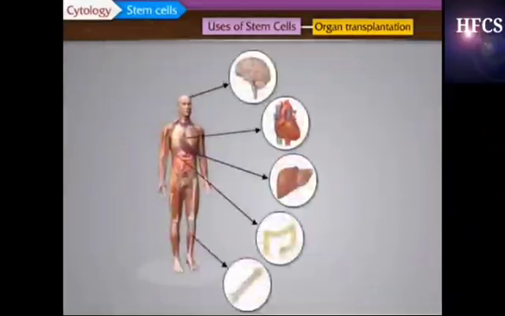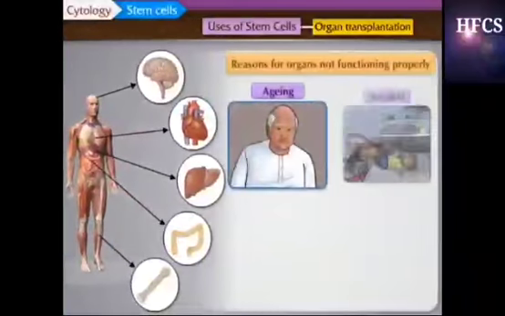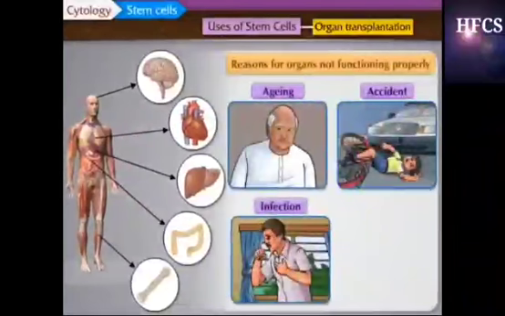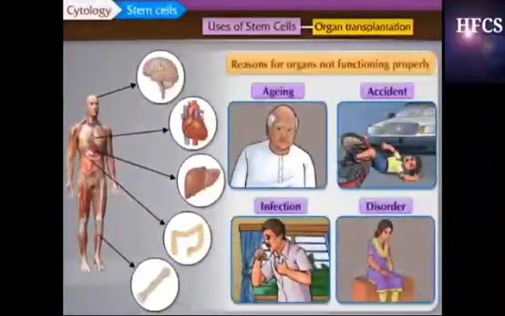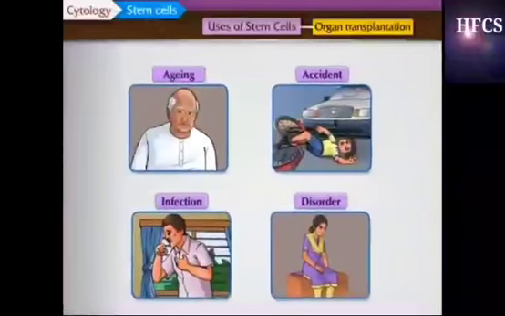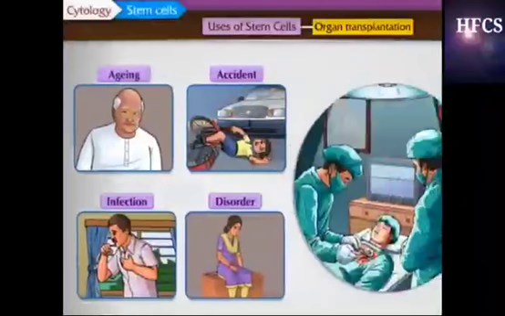Various organs in the human body either become less efficient or completely functionless due to various reasons like aging, accidents, infection, disorder, etc. Life of such a person becomes difficult or even fatality may occur under such conditions. However, if a person gets the necessary organ under such conditions, their life can be saved.